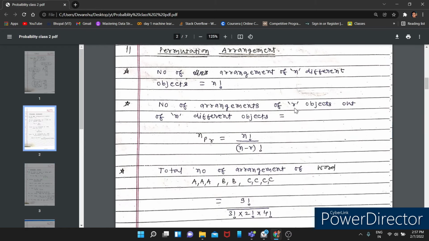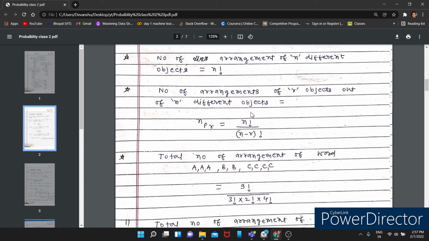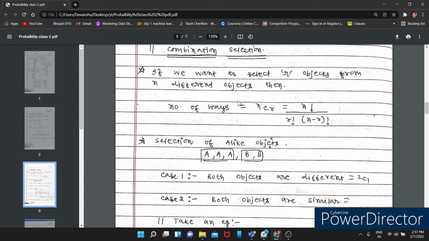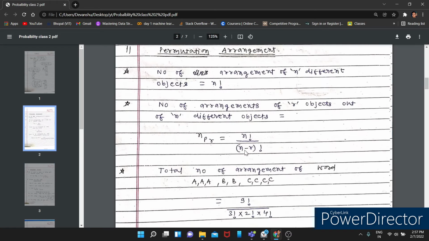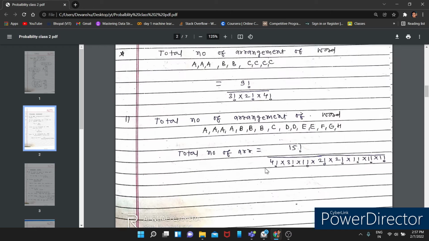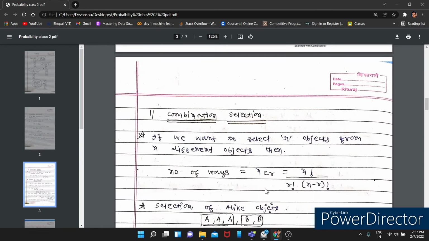Number of arrangements of R objects out of n: here we are doing arrangement and here you are selecting the objects. Are you getting my point? You are just dividing it by R factorial. In this formula, if you divide by R factorial, you will get the formula of combination.